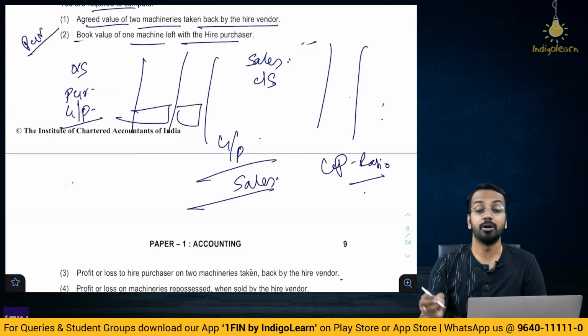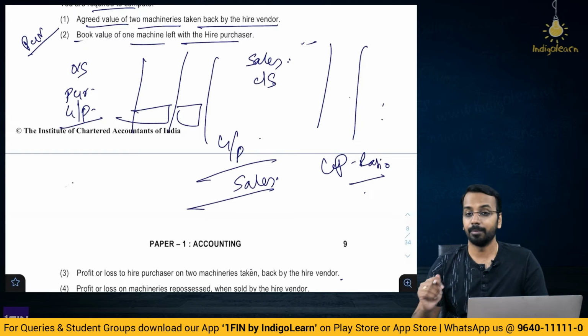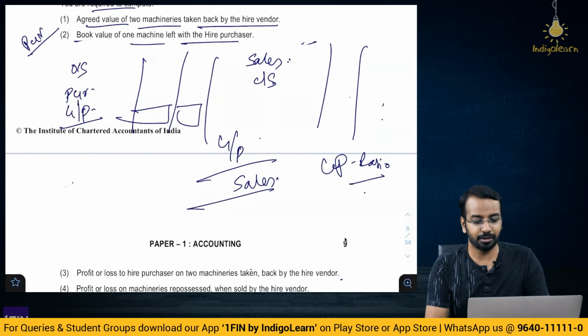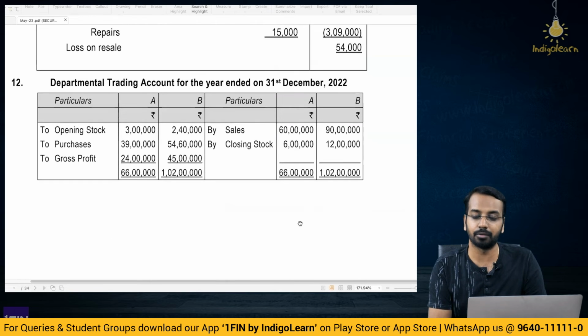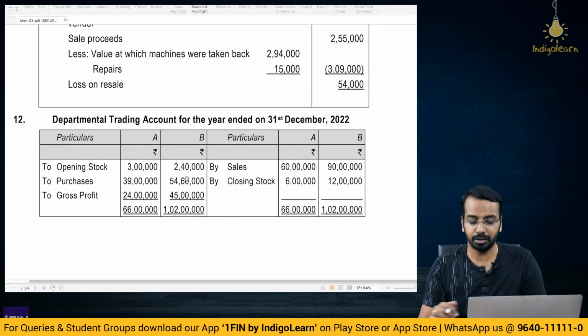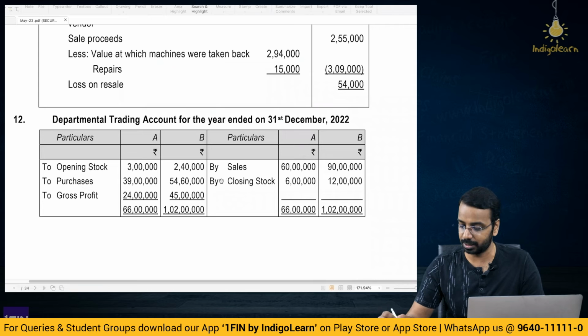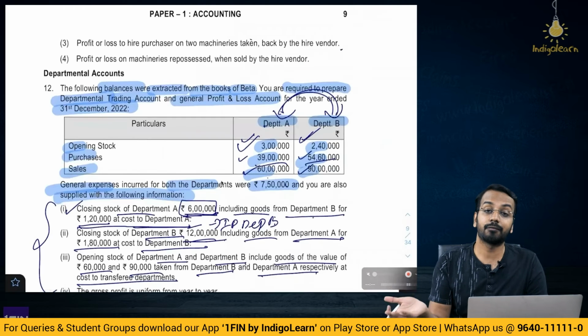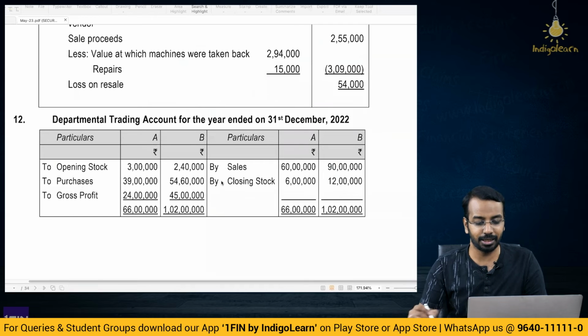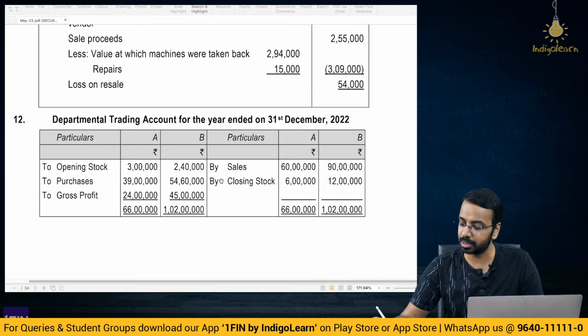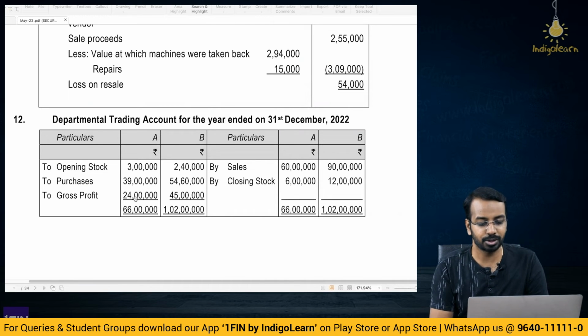Sir, why do we need the GP ratio? To calculate the loading in the opening and the closing stock, or to calculate the reserve in the opening and the closing stock, right? Now if you see the trading account for the department, opening stock 3 lakhs 2 lakh 40, this comes from the question, purchases 39 54 60, total purchases including the purchases from other departments. Then sales 60 90, so 60 is the sales, 90 is the sales, right? Now using this information, profit is how much? 24 and 45.